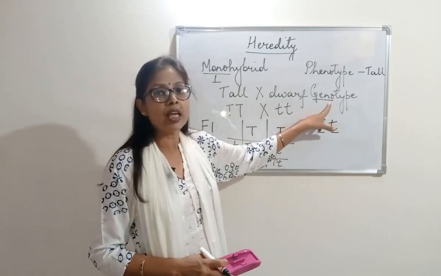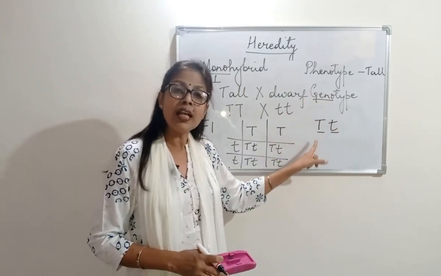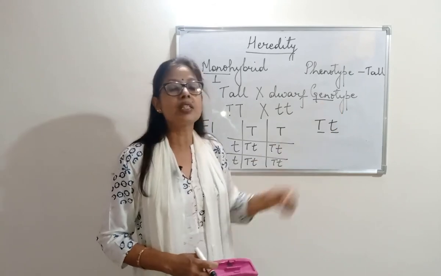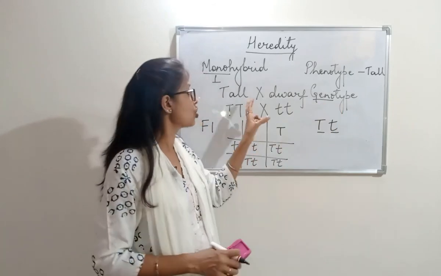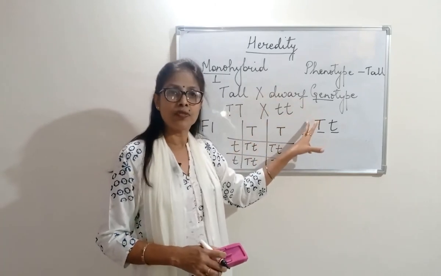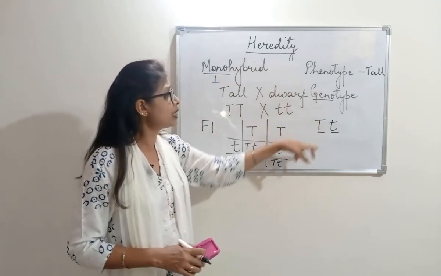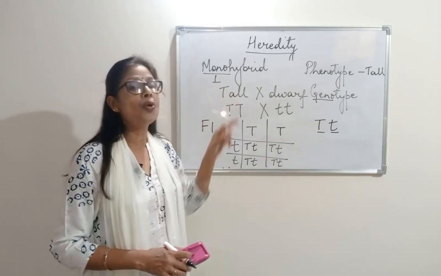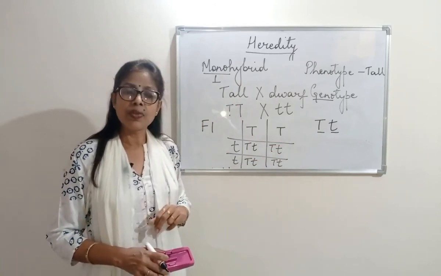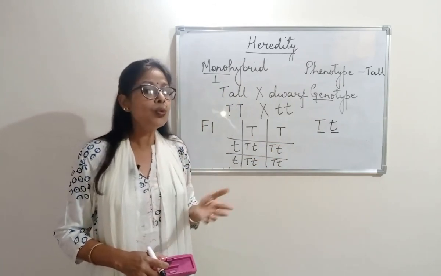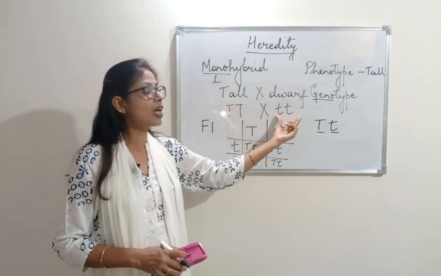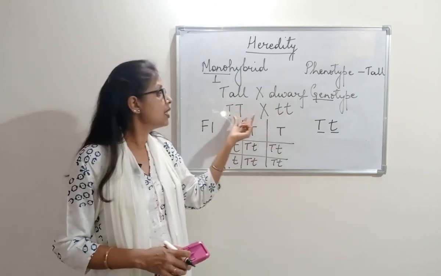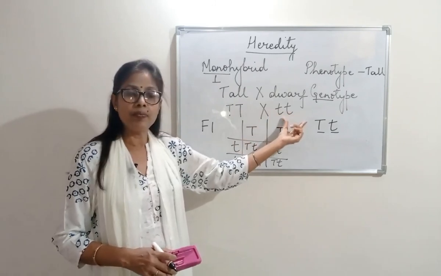So the genotype was tall and dwarf, or we use the term hybrid. That means it's a combination of tall and dwarf. This whole thing is the monohybrid cross. In the same way, when we do our dihybrid cross, we are going to take up 2 characters instead of 1.